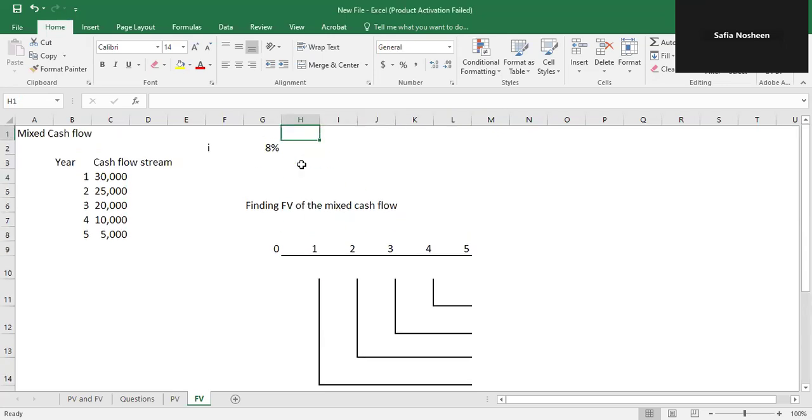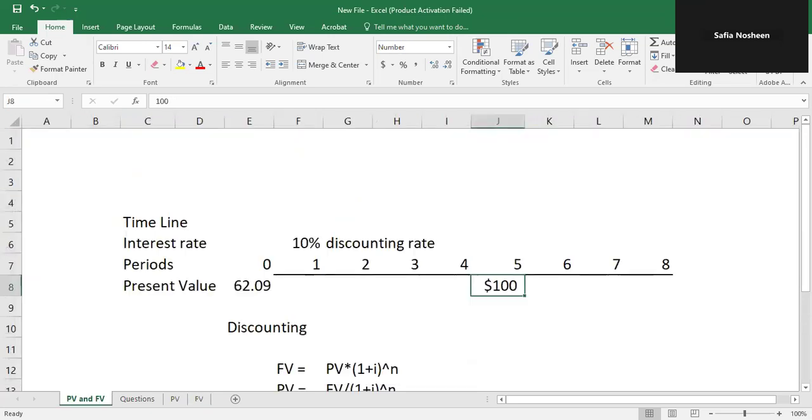In this video, I'm going to talk about the mixed cash flows. Previously we were talking about single cash flows that were either occurring at the end of the period or at the start of the period. That is called finding the present or the future value of a single cash flow.